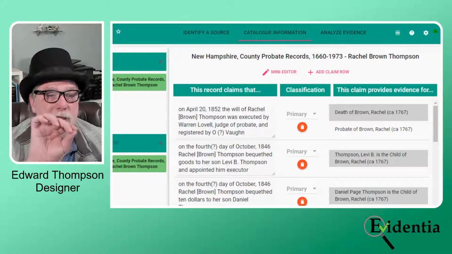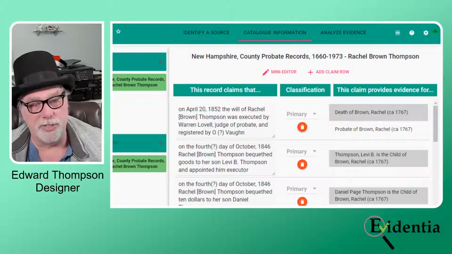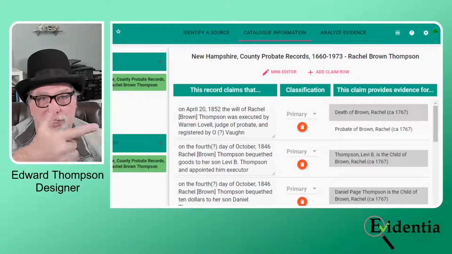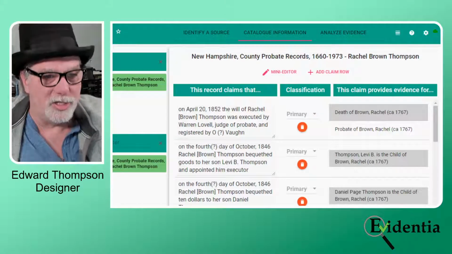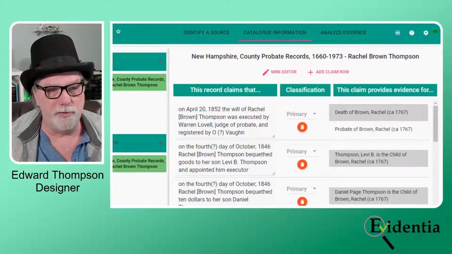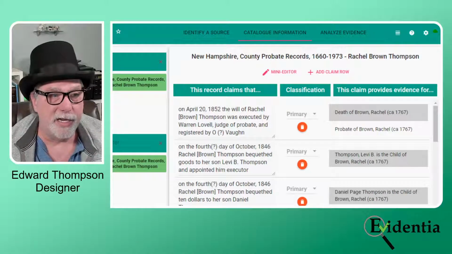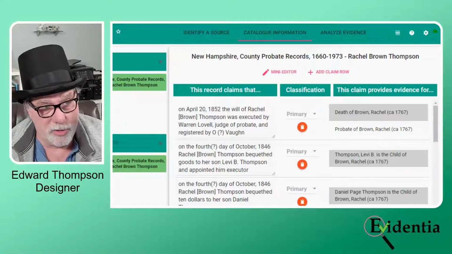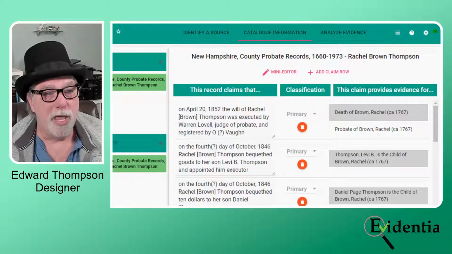So now where did I get this information? This date all of a sudden pops up. Well, that was in that lower section that I had not screened before this session. I didn't scroll down to capture that when I was reviewing the document with you. But I know that the will was executed on that date, and so I know that she was gone by that date. So I created a death claim and a probate claim.